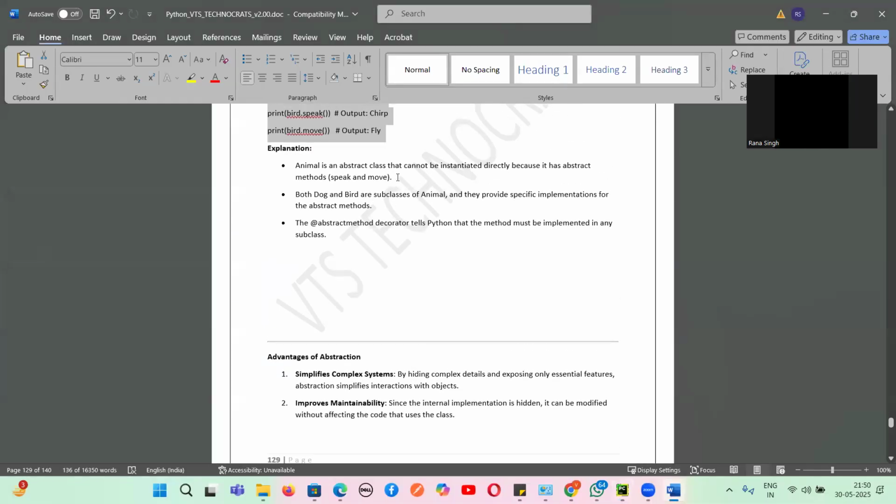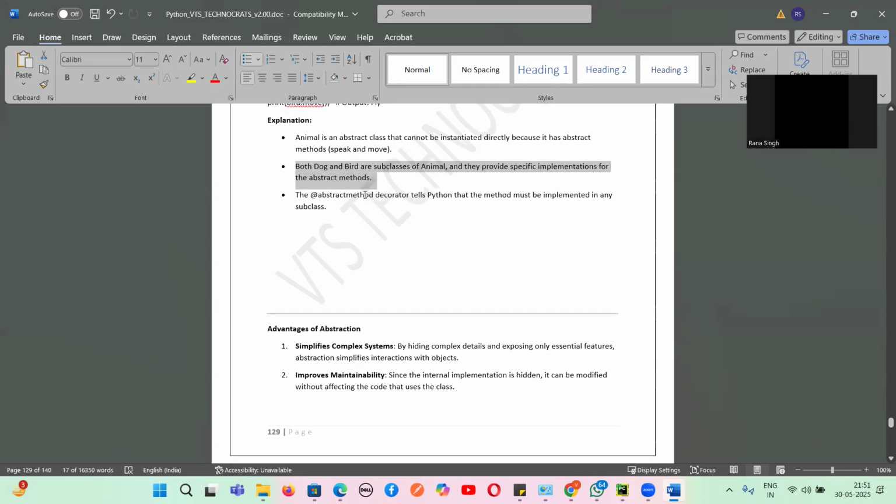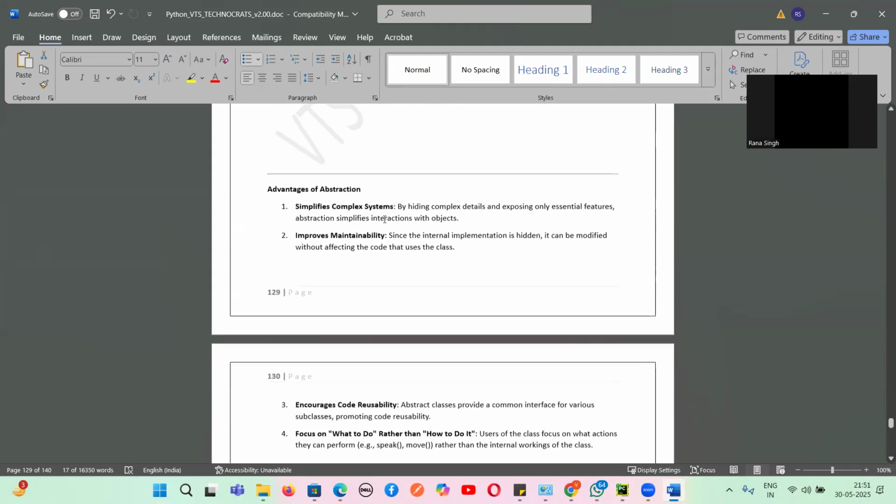So Animal is the abstract class that cannot be instantiated directly because it has abstract methods, speak and move. Both Dog and Bird are subclasses of Animal. They provide specific implementations for the abstract methods. And the @abstractmethod decorator tells Python that the method must be implemented in a subclass. So whenever you have an abstract method, it has to be implemented in the subclass.